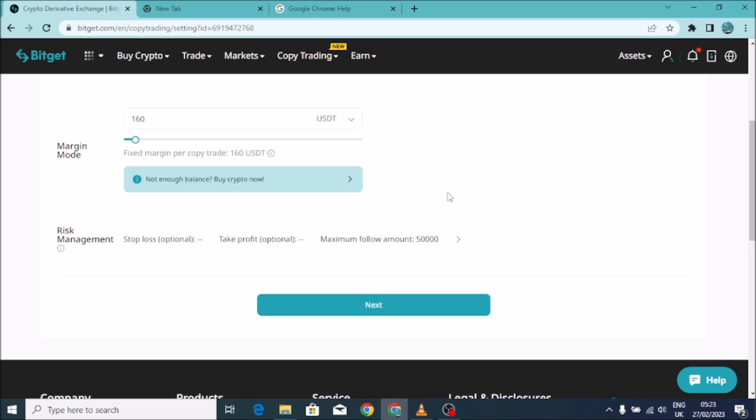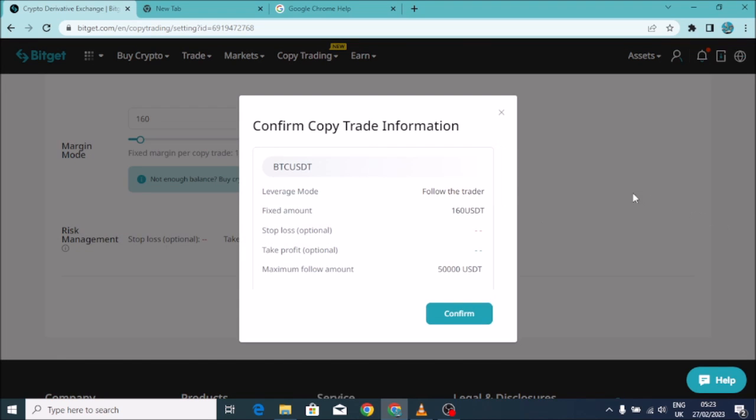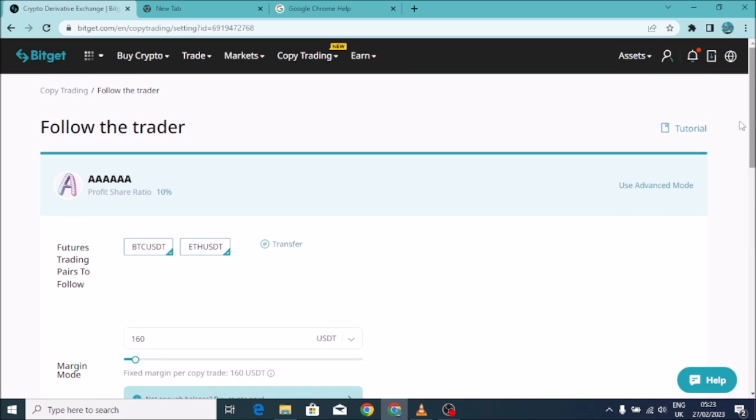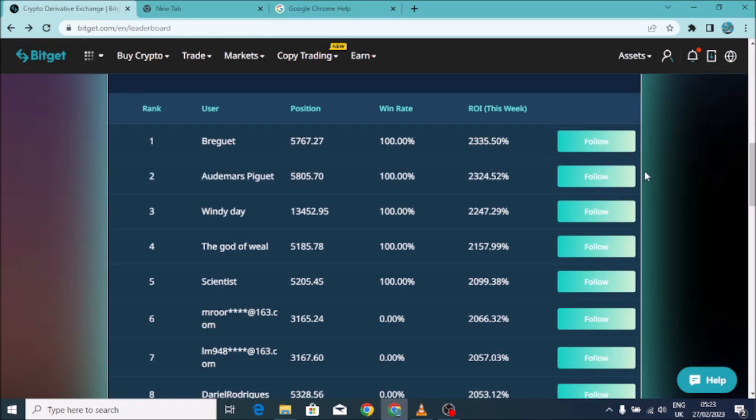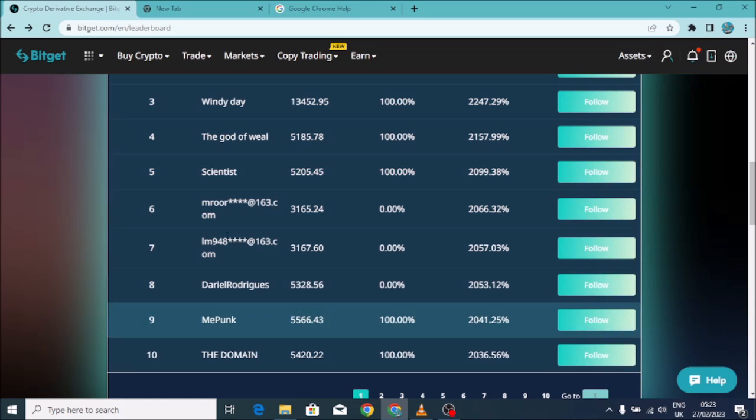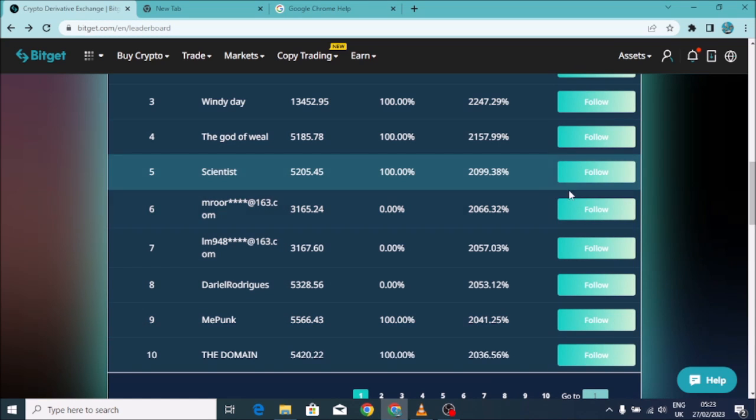So once you are done with everything, of course you go on select. Once you are done with everything, you click on confirm and your money will already be there. So that's all with copy trading. So if you want another trader, of course you can go as far as possible. You can copy so many traders so that you can maximize your profits.